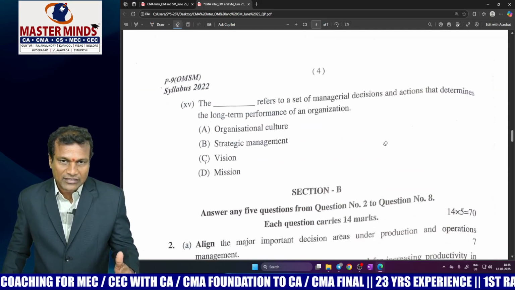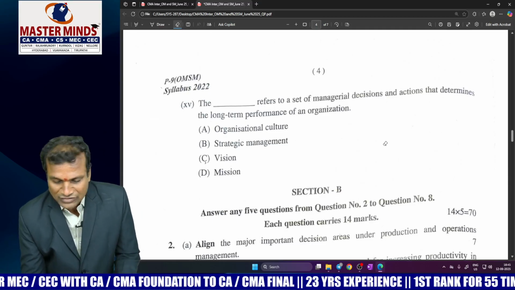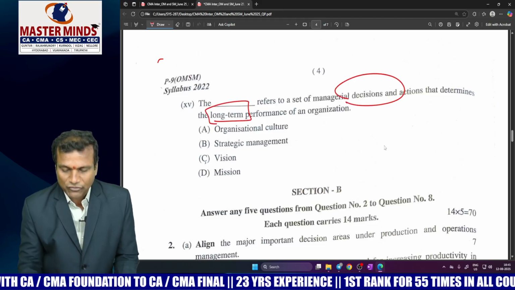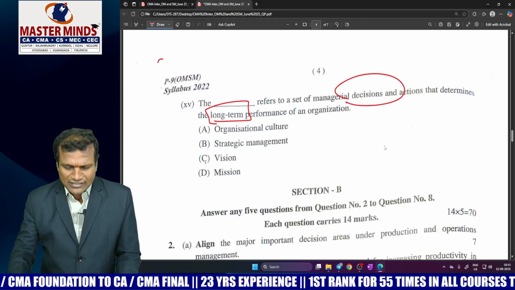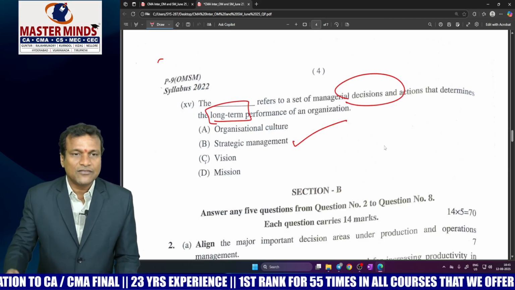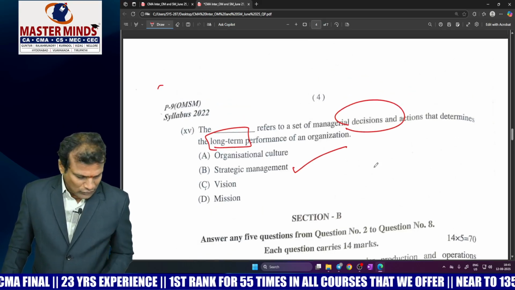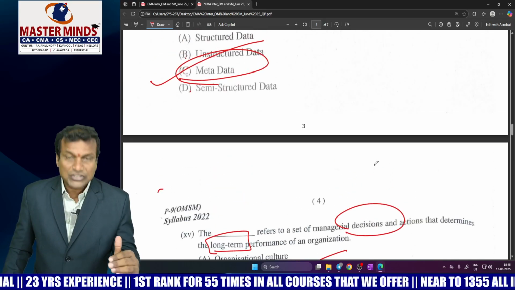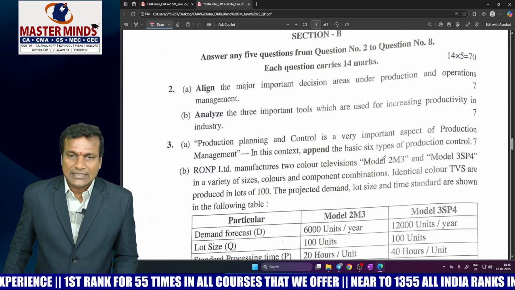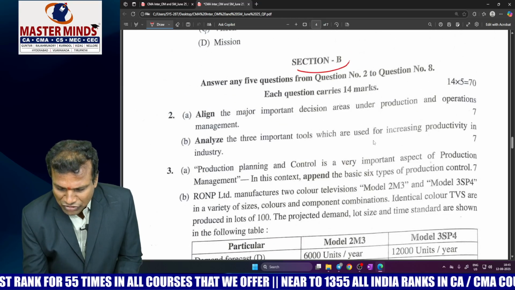Now let's find another SM question, which refers to the set of managerial decisions and activities which determines the long-term performance of an organization. This is nothing but the definition of SM itself. So the answer is option B for the last MCQ. So far as my observation is concerned, we have only 5 MCQs this time from SM instead of the normal 6 MCQs.